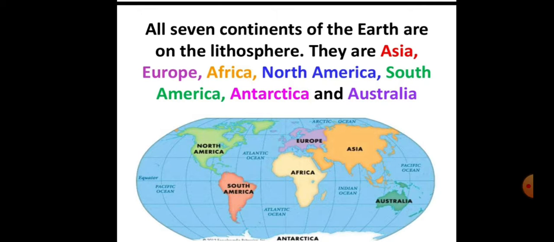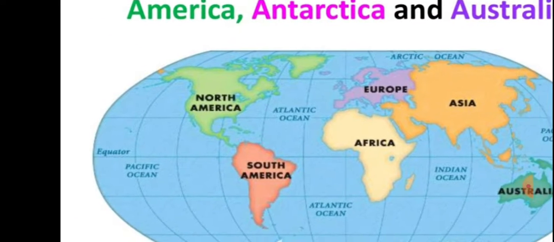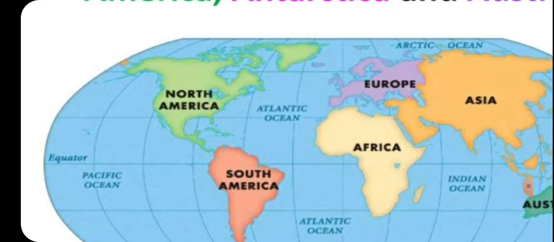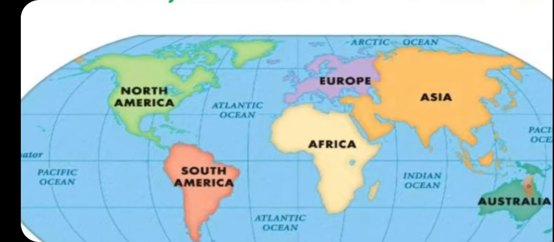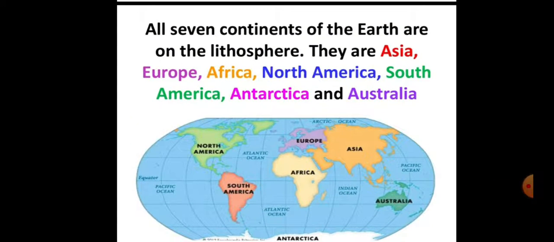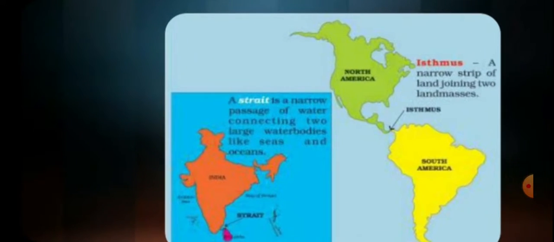In this slide you will see the green portion represents North America, and the orange represents South America. We call it South America because it lies in the Southern Hemisphere. The purple represents Europe, Africa is pale yellow, Asia is represented by yellow, and Australia is green color.